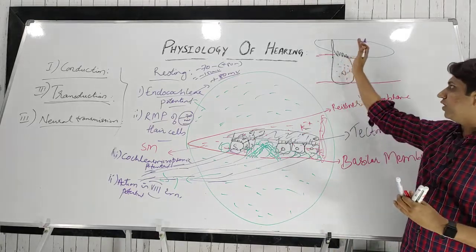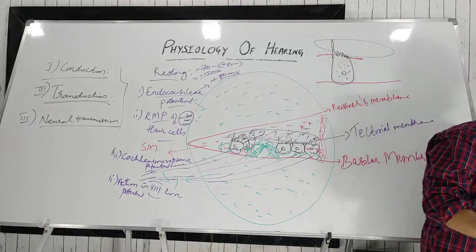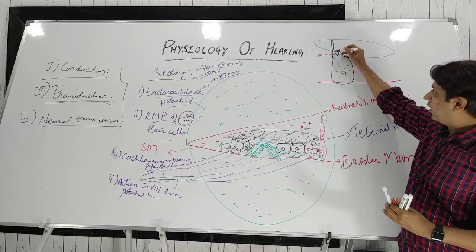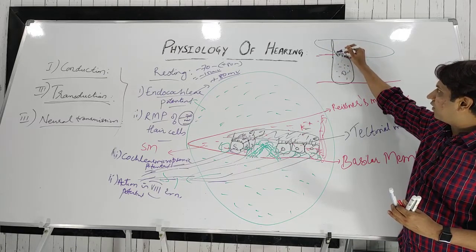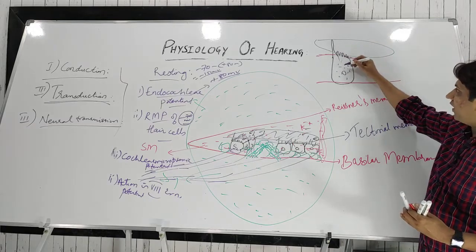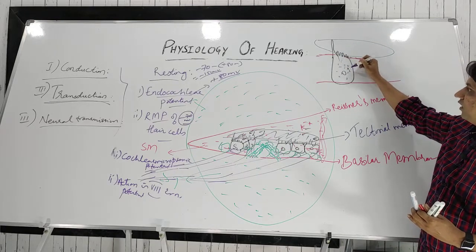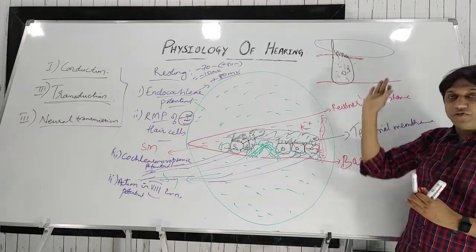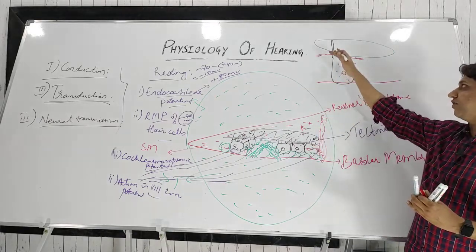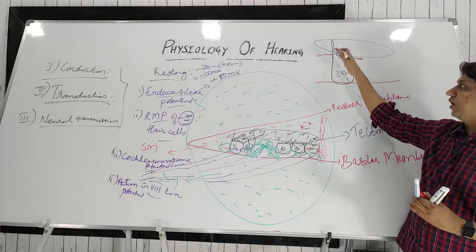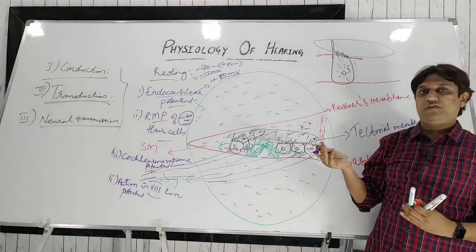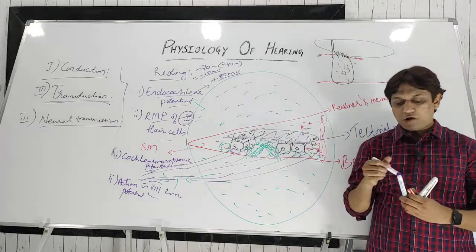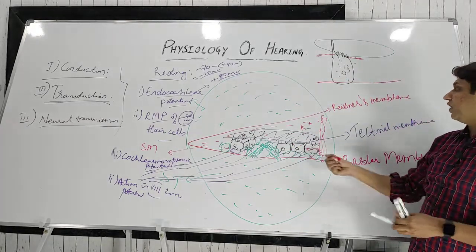Because of these movements, whenever this one stereocilium moves towards this longer one, the potassium channels are opened, and potassium from this endolymph enters inside this cell, and it will cause the depolarization of the cell. Whereas when it is moving in the opposite direction, there is hyperpolarization, that is, potassium will go out and the cell will become negative, that is hyperpolarization. Okay, so depolarization and hyperpolarization occur due to the upward and downward movement of this basilar membrane.